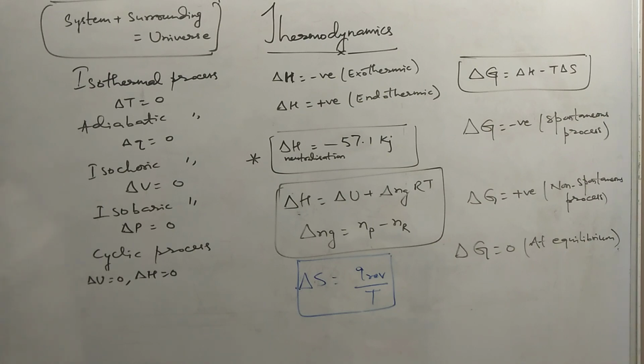Now, one of the most important concepts regarding thermodynamics chapter is the Gibbs energy. Change in Gibbs energy is enthalpy change minus T delta S. So this equation is very, very important for your upcoming exam. If Gibbs energy is negative, then it is a spontaneous process. If Gibbs energy is positive, then it is a non-spontaneous process. And if Gibbs energy is 0, then it is equilibrium.